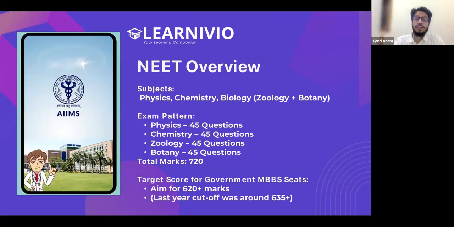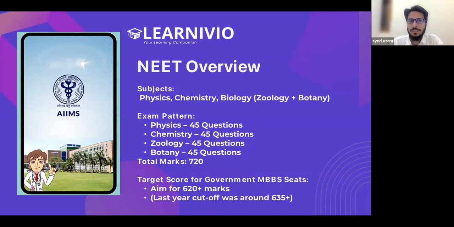The standard score to get admission into a government college in India is 620 plus. Last year, there was some issue and the cutoff went up to 635 plus. Students who got 625 couldn't even get admission into MBBS, so they are dropping again for it. Before last year, the trend was up to 620 marks. If you have 620, you can get admission into MBBS in a medical college.